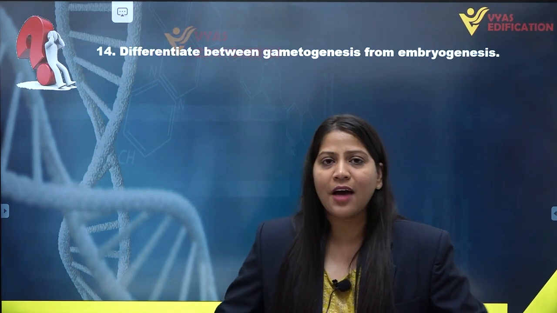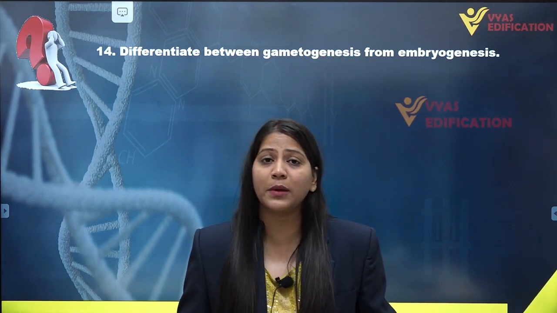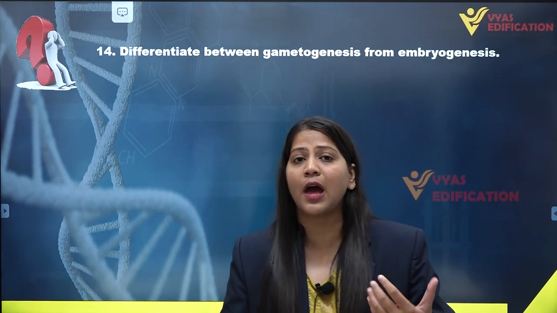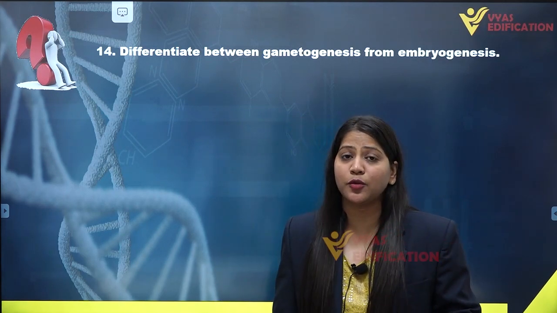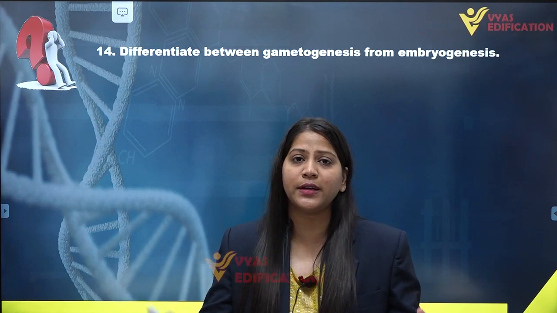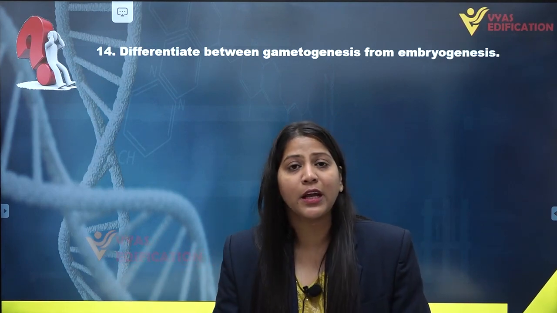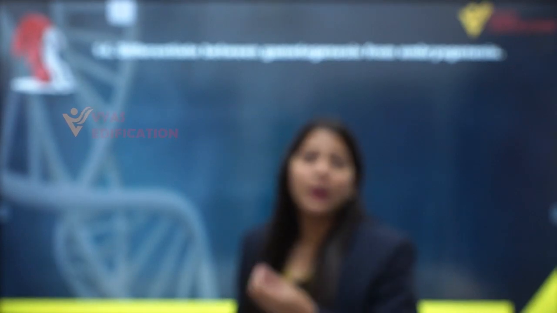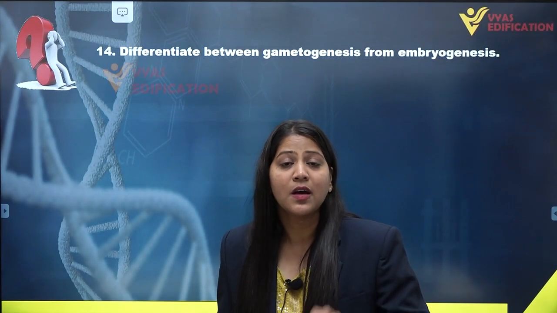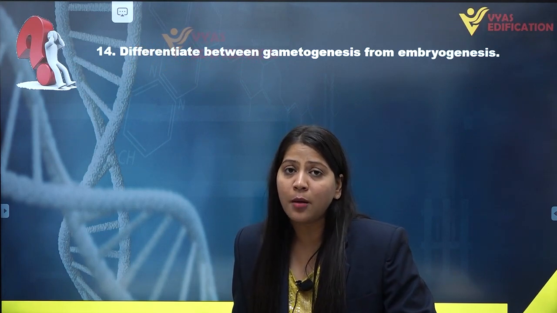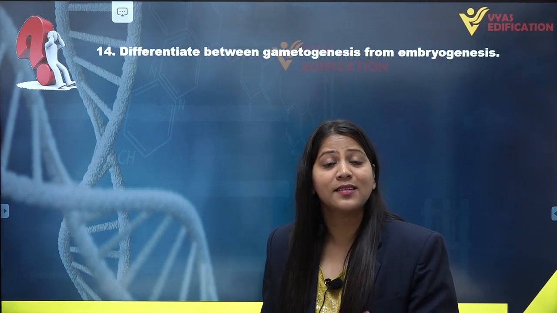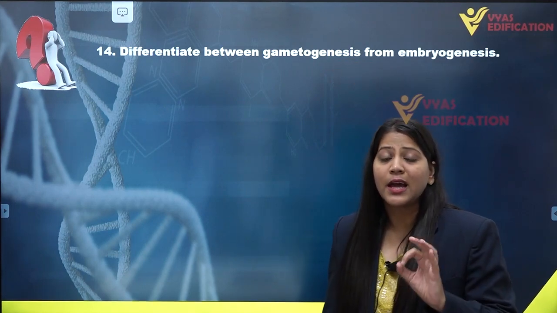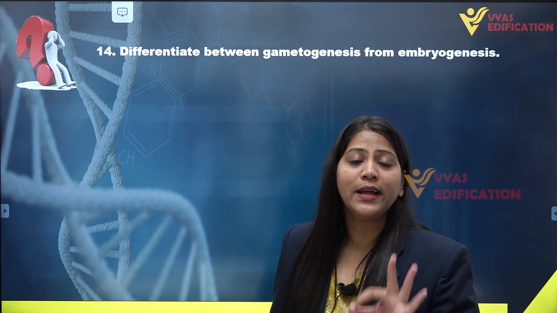gametogenesis. So we have a basic idea of what gametogenesis is. It is the process of formation of gametes. Two different types of gametes are produced in two different types of individuals in all sexually reproducing organisms. Sometimes two different types of gametes, the male gamete as well as the female gamete, can also be formed in one individual. That means sexual reproduction can also occur with only one parent.